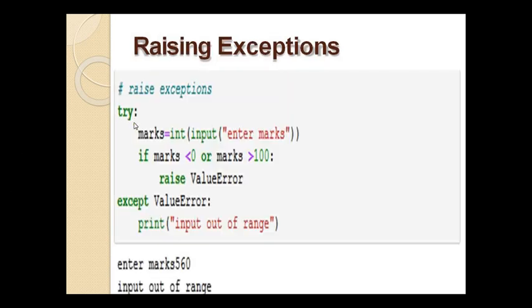So it is the program. I'll just try in the try block, I'll check the marks, that if it is less than 0 or greater than 100, that means if the condition is satisfied, then I will raise the value error. That means as soon as your condition is true, the exception will be raised and the value will be printed, that is index out of range. That means if I enter a value greater than 100 or less than 0, then the error will be index out of range. So here I am raising an exception by the raise statement.